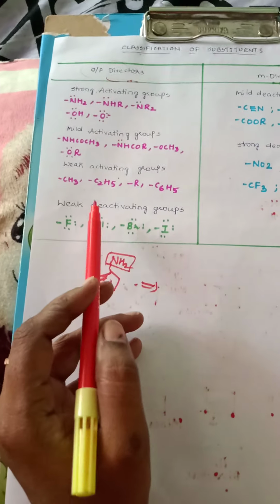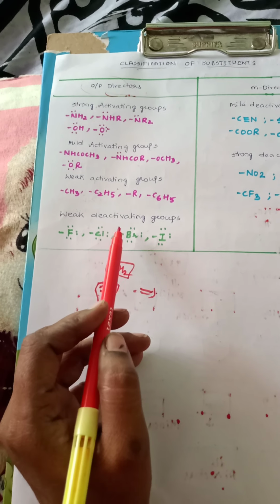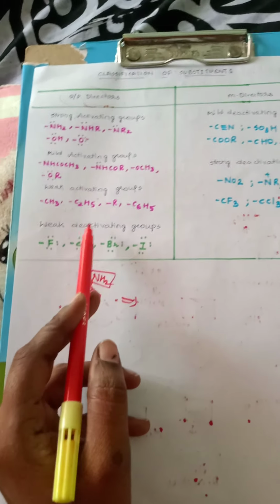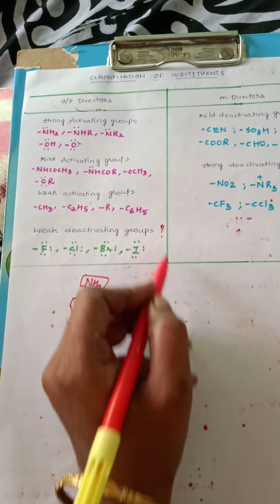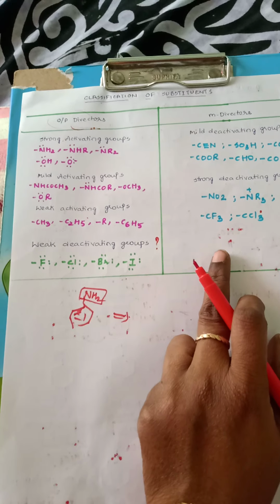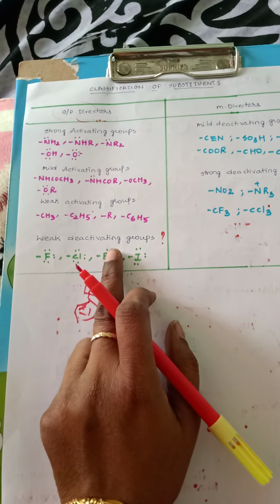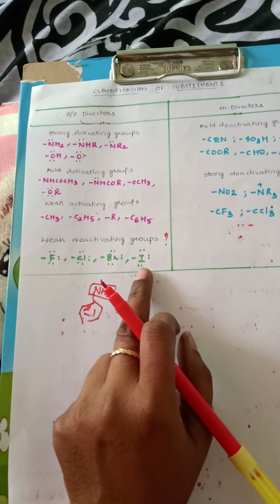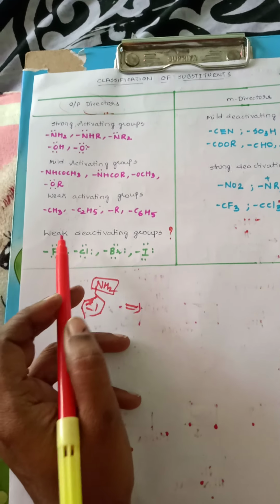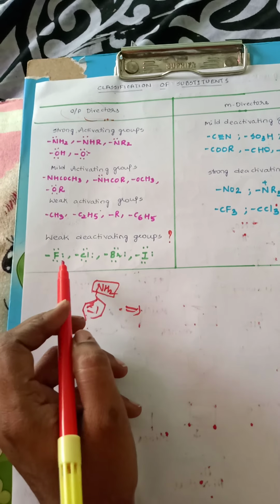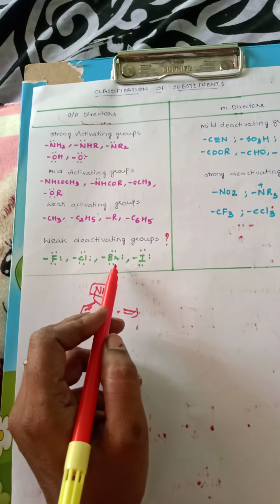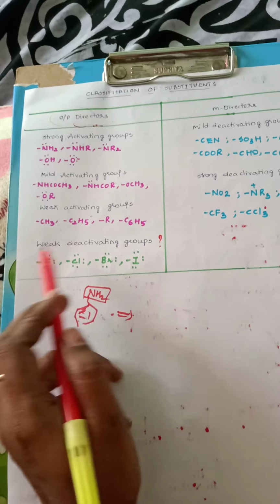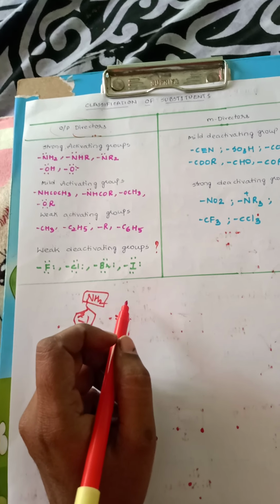Weak deactivating groups, instead of forming meta directors, form examples of ortho para directors. Here one more question arises: actually they should be meta directors, so why are they classified under ortho para directors? This is also an important reasoning that you have to understand. Examples of weak deactivating groups include all halides: fluorine, chlorine, bromine and iodine.